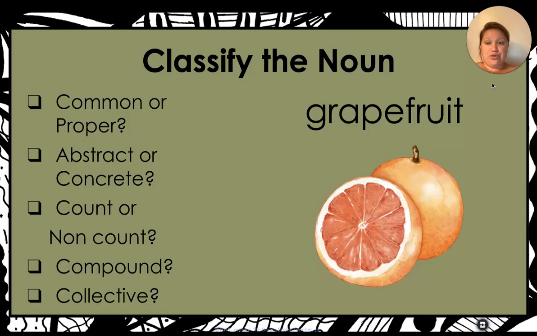And then you have grapefruit. It is a common noun. It is concrete because we can touch one. It is count because we can add a number in front of it and an S on the end and it makes sense. It is compound because it is 2 different words making up one noun. It is the closed form of compound nouns, but it is not collective.